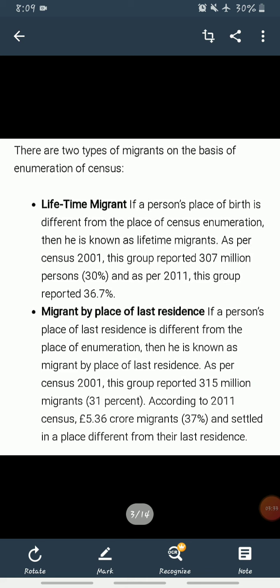If we talk about the migrant by place of last residence, if a person's place of last residence is different from the place of enumeration, then he is known as a migrant by place of last residence. As per census 2001, this group reported 315 million migrants. It is about 31% of total, and according to the 2011 census it is about 37% migrants settled in a place different from their last residence. Clear? So, here we have discussed two types of migrants on the basis of enumeration of census.